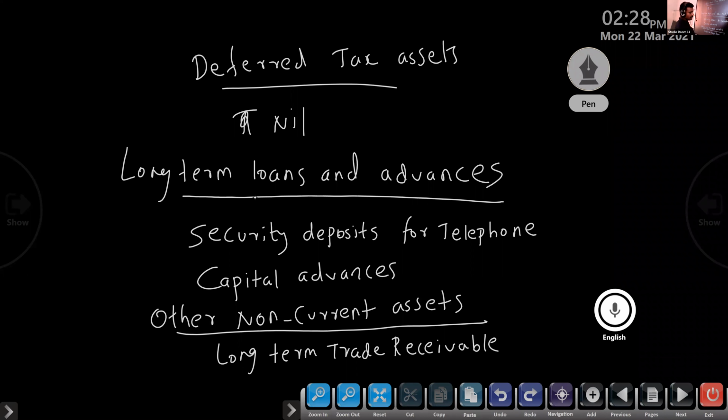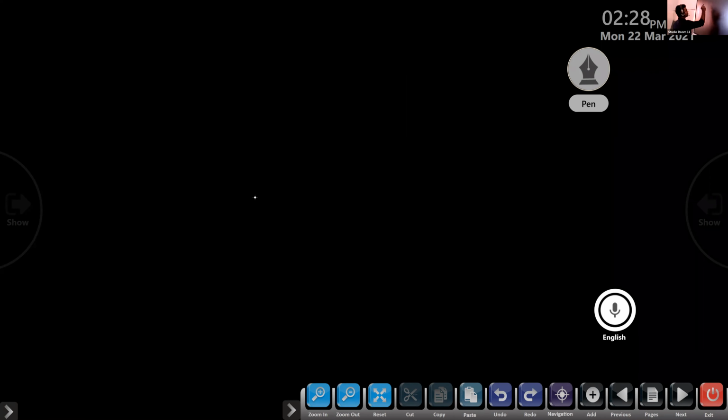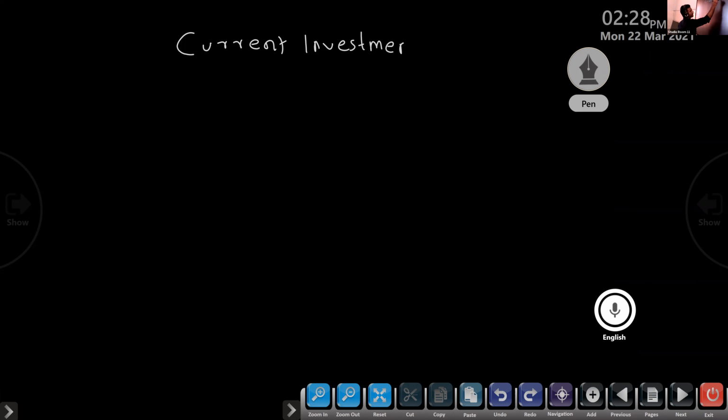Current assets. First one, current investments. Current investment means a short-term investment, within a period of which one? Within a period of 1 year. That is current investment. Clear?